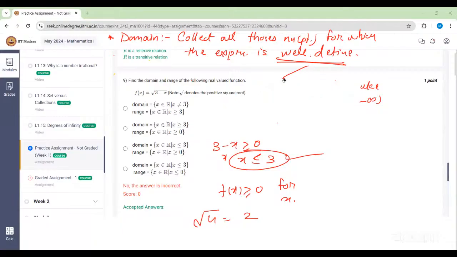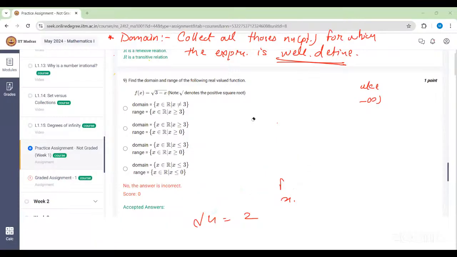Codomain? My range? So codomain will be x greater than or equal to 0, all positive numbers. Wait, not x. Here we have 3 minus x, so under the root of 3 minus x should be there. That means x is starting from 3, so x should be less than or equal to 3. We can take any value, but we have to start with 3. So it's greater than or equal to 0 only.